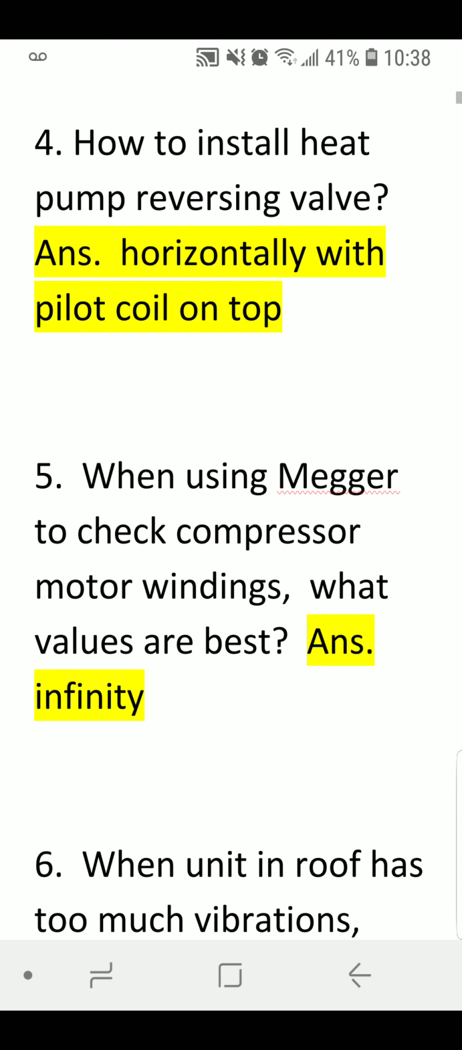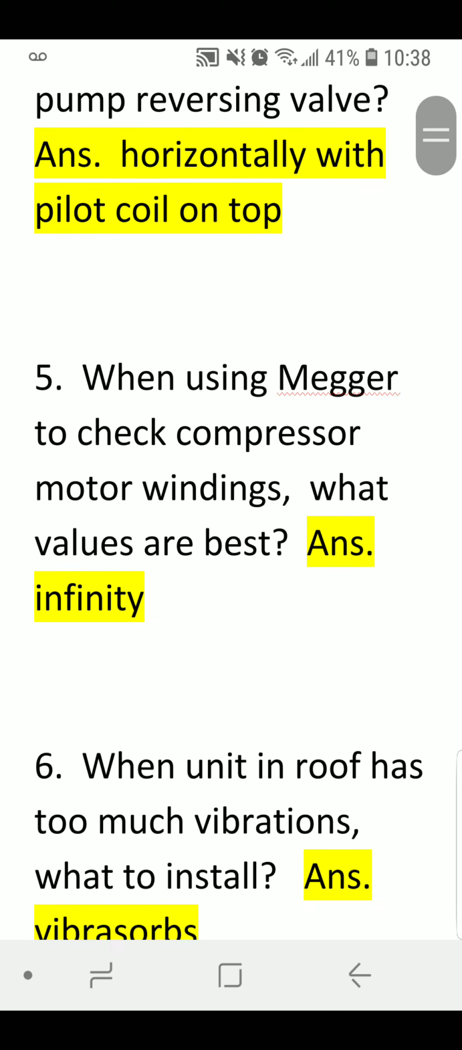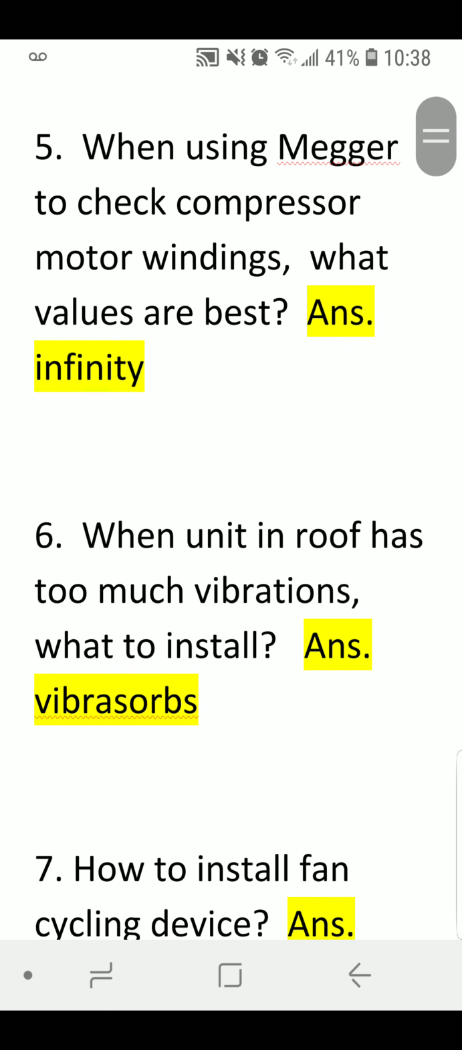Number 4. How to install heat pump reversing valve? Answer: horizontally, with pilot coil on top. Number 5. When using megger to check compressor motor windings, what values are best? Answer: infinity.